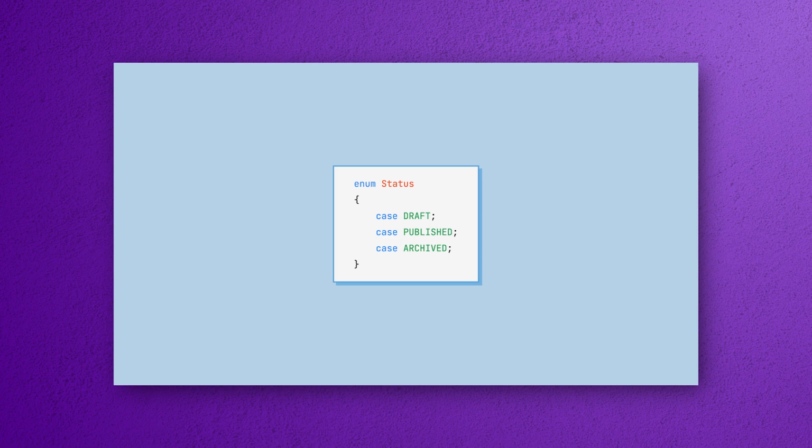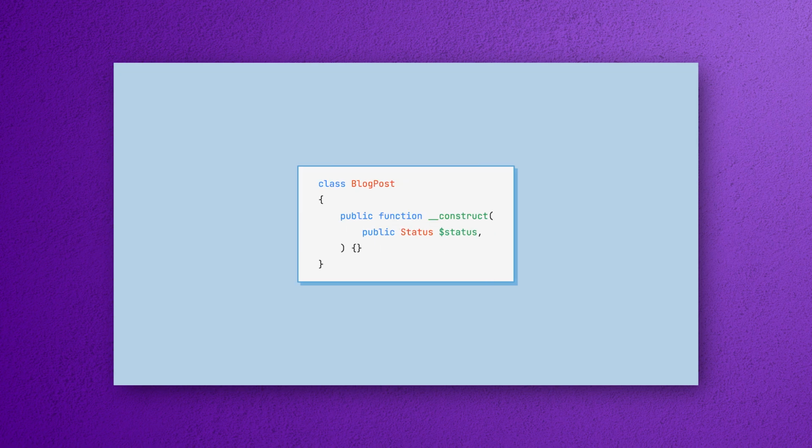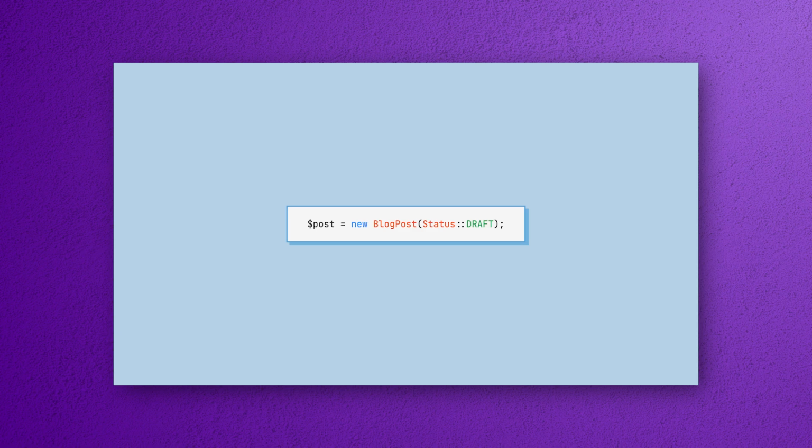PHP 8.1 added a new feature, enums. Let's take a look at how they work. The benefit of enums is that they represent a collection of constant values, but most importantly, those values can be typed, like so. For this example, creating an enum and passing it to a function looks like this.